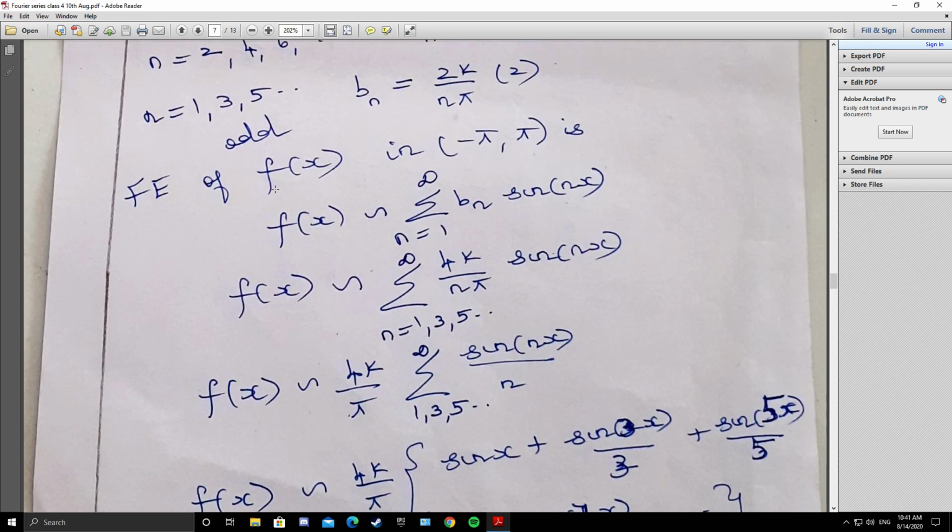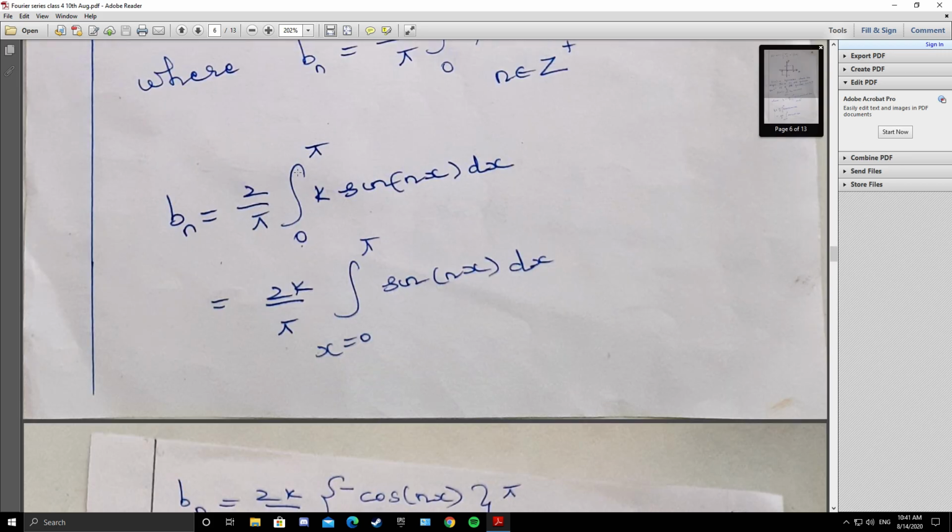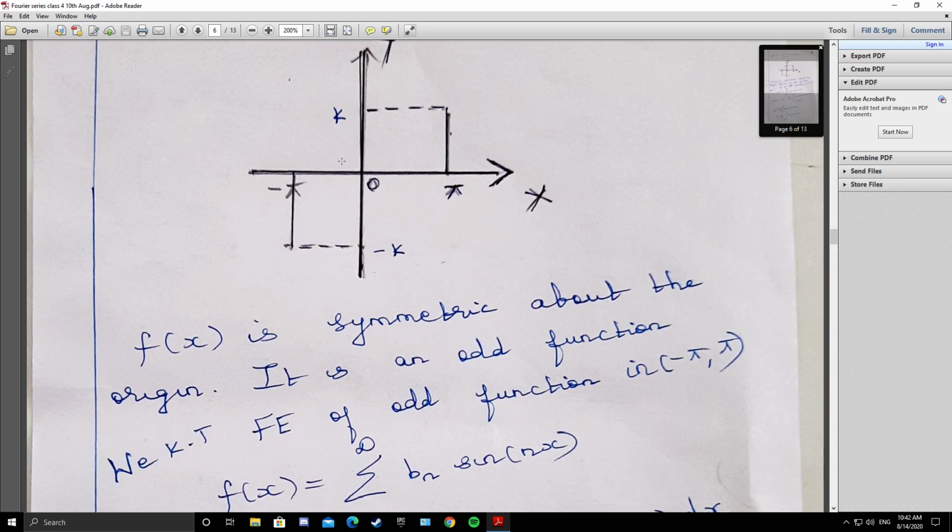So what is the graph of the given function? It is a square wave. You see the graph, it is a square wave.